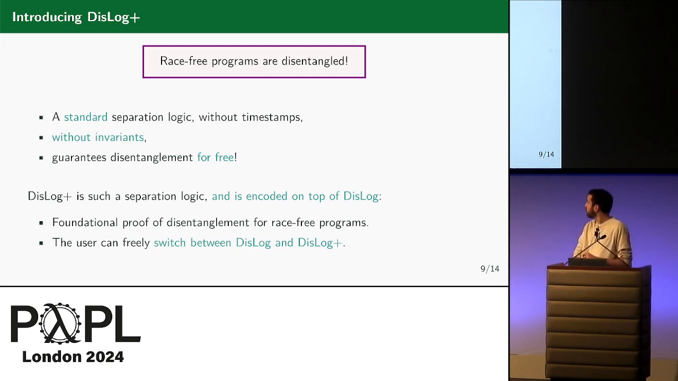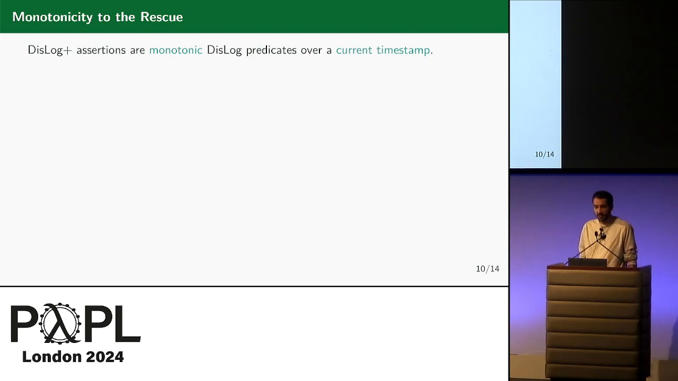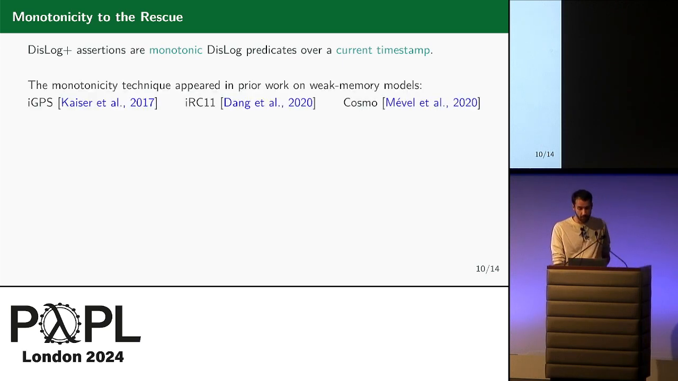How does it work? We call monotonicity to the rescue and define DisLog Plus assertions as monotonic predicates over a current timestamp. This is a very beautiful technique that we borrow from prior work on weak memory models, where DisLog manipulates monotonic views of the memory.